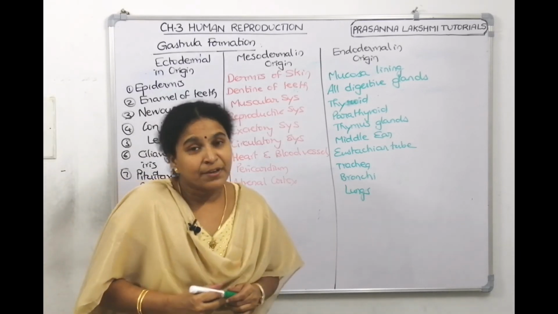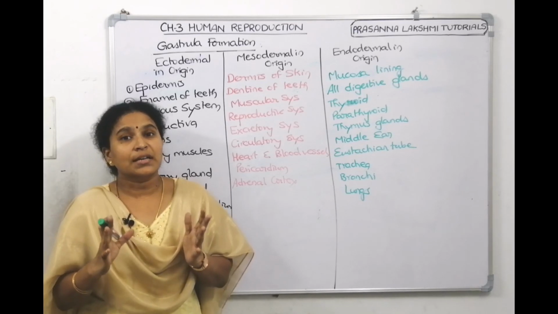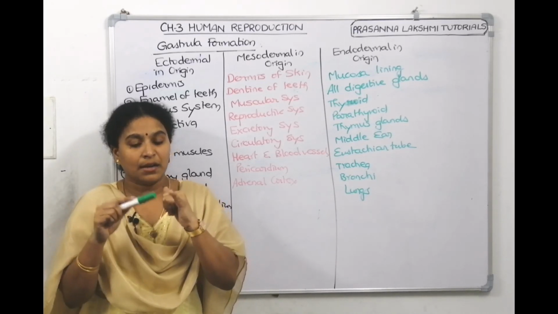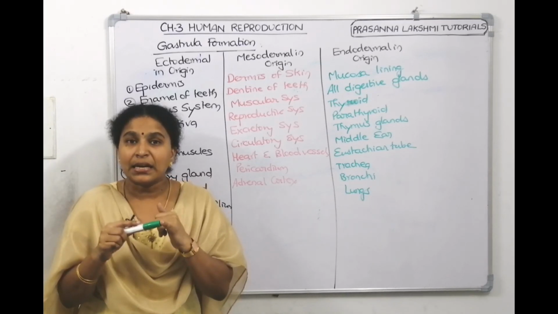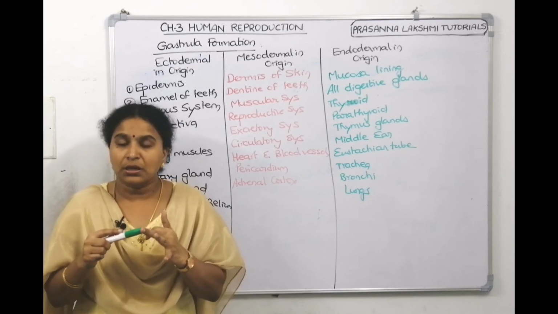So we have discussed the gastrulation process in today's session. We talked about gastrulation being morphogenesis. How is the first embryonic layer, endoderm, formed? How is the second embryonic layer, mesoderm, formed? How is the last embryonic layer, ectoderm, formed?